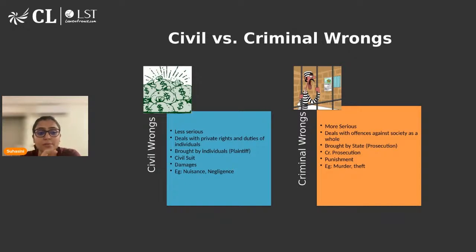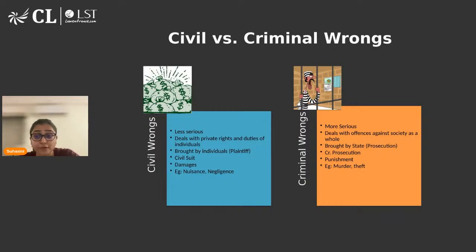When we talk about criminal wrong, it is more serious in nature. This is something which is an offense against society at large. For example, if a person has killed somebody, he is not only impacting the life of the person who got killed, the family is also involved, society at large is also involved, because it is leaving an impact on society. So keeping that in mind, it is considered an offense against society.